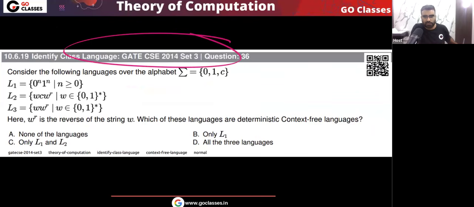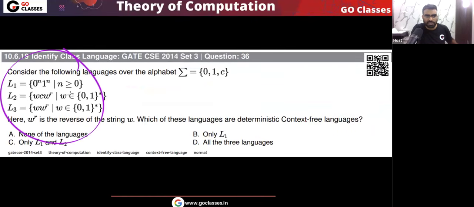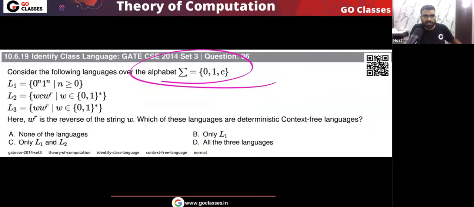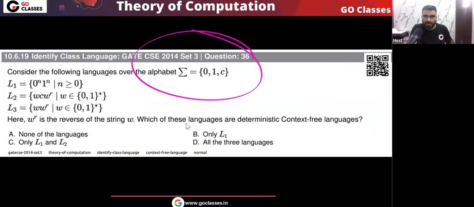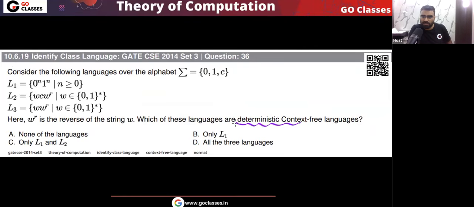Let's solve this GATE 2014 question. Three languages are given to you, L1, L2, L3. The question is saying, what is WR? That is the reverse of string W. Next, you can see the alphabet is 0, 1, C. Which of these languages are deterministic context-free languages? The question is asking which of them is DCFL. Any language for which you can create a DPDA will be DCFL. So let's see what about these languages.